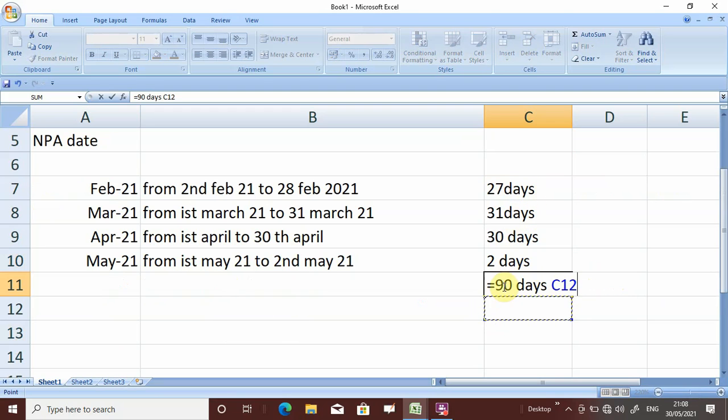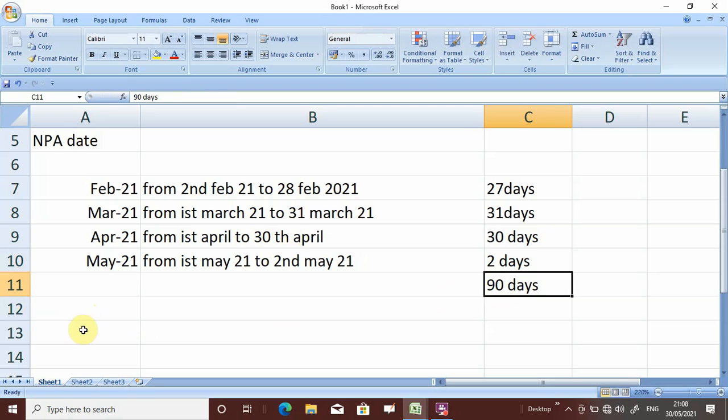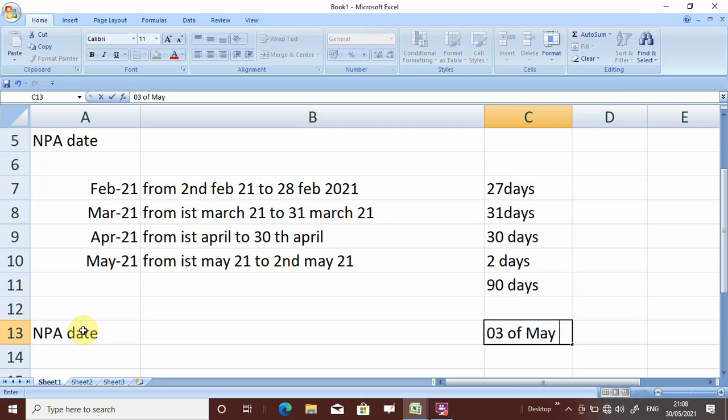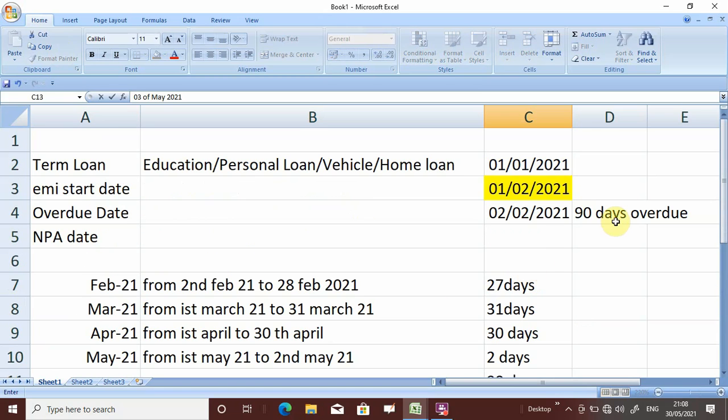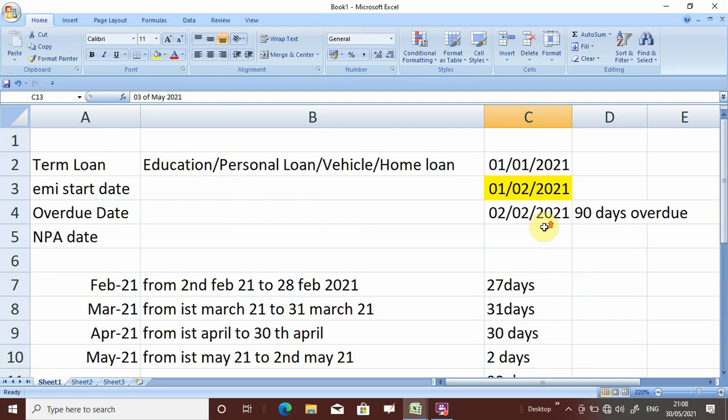So as you can see, total 90 days. Till 2nd May we have completed the 90 days. That means NPA date will be 3rd of May 2021, because the account will remain overdue on 91st day. So 3rd May will be the 91st day. So friend, I hope you understand that one.